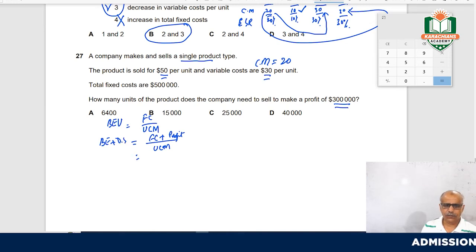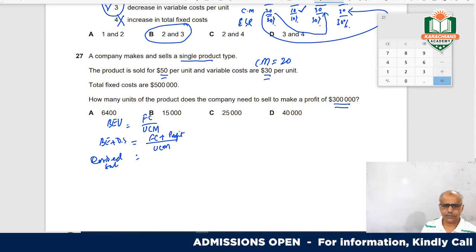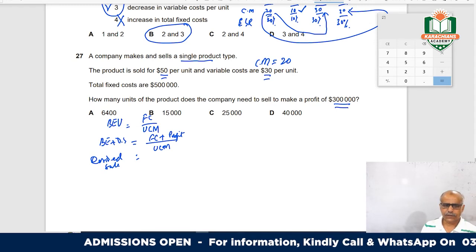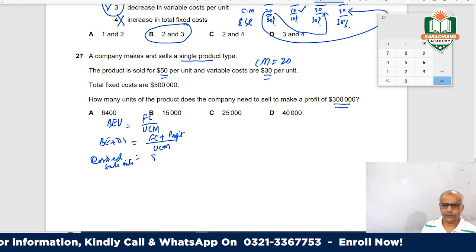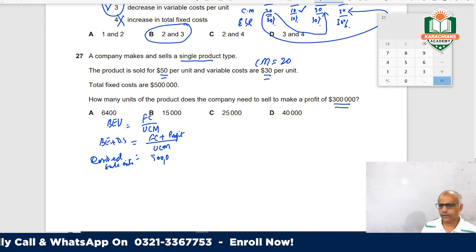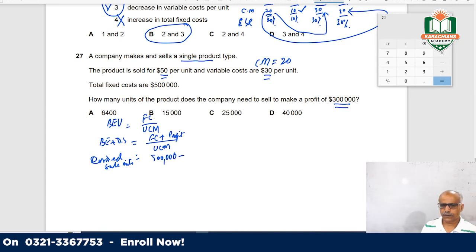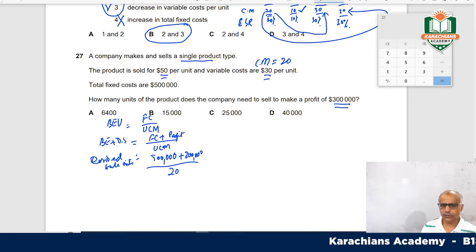So this will be your desired sales units. So how much cost is there? 500,000 is the cost. How much profit you want to earn? 300,000. What is your contribution? This is unit contribution 20.